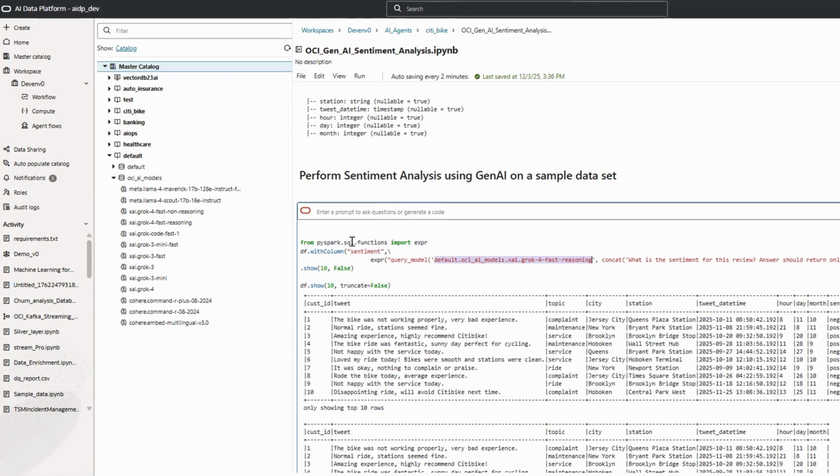Once we have brought the model into our query, we write a very simple prompt. The prompt is: what is the sentiment for this review? And the answer should be written only as positive or negative. That's it. Then we specify which column we want to use, which is tweet. So we pass the tweet column into this large language model to do the sentiment classification.